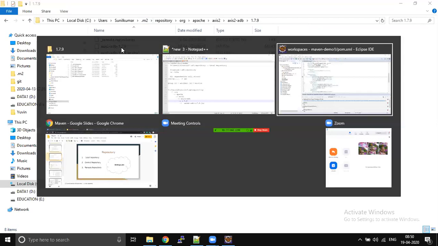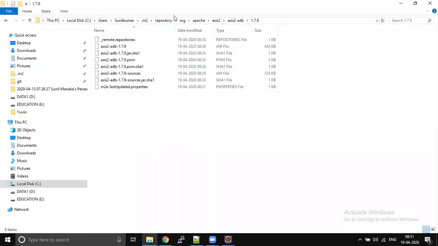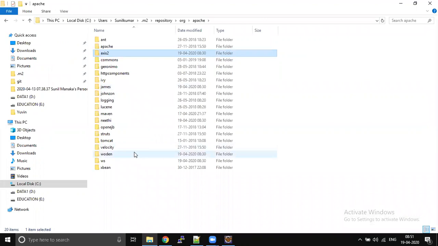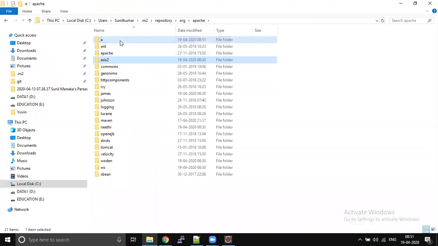So whenever you are defining a dependency, you have to be very, very careful. If you make a mistake of even one character, that dependency will not be downloaded. For example, if I add something with a dot here and save my file, Maven will automatically create the folder structure org, Apache. If it is there, it won't create; if it is not there, it will create. But inside Apache we don't have a folder called A, right? I mistakenly typed this, and as soon as I save, a folder will be created.